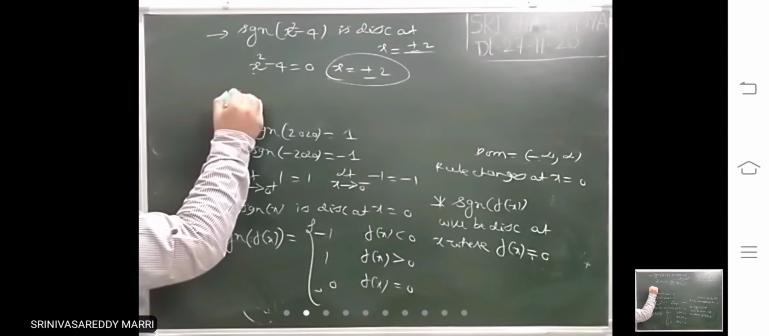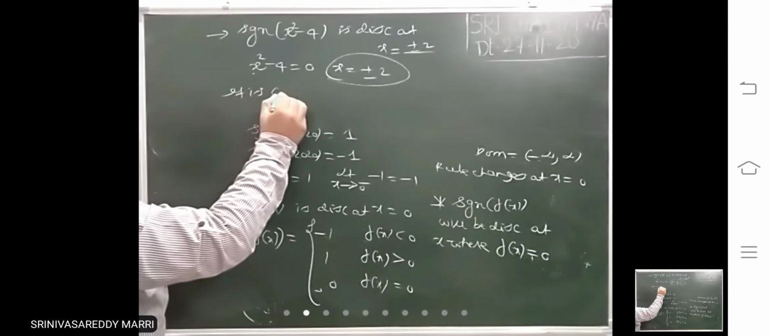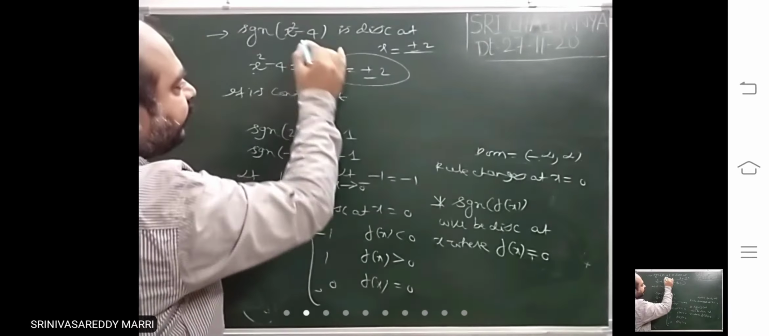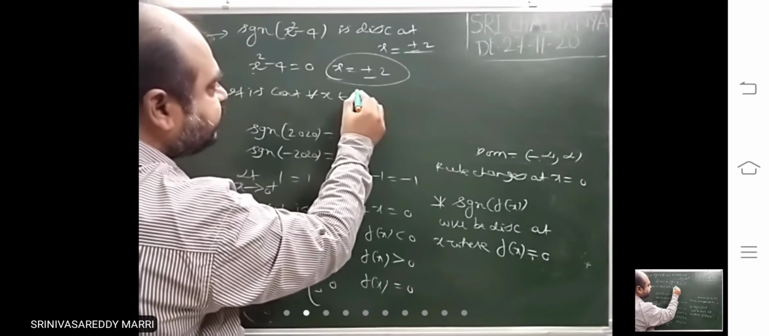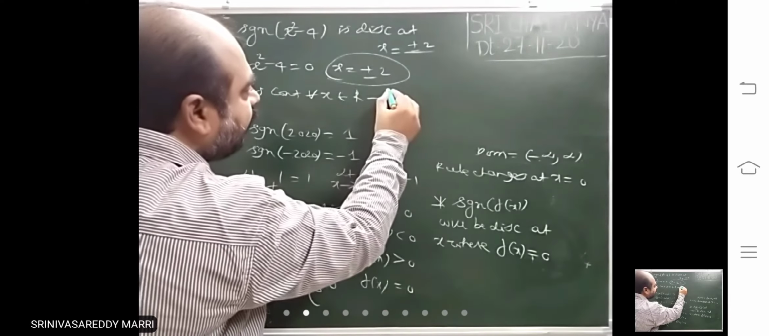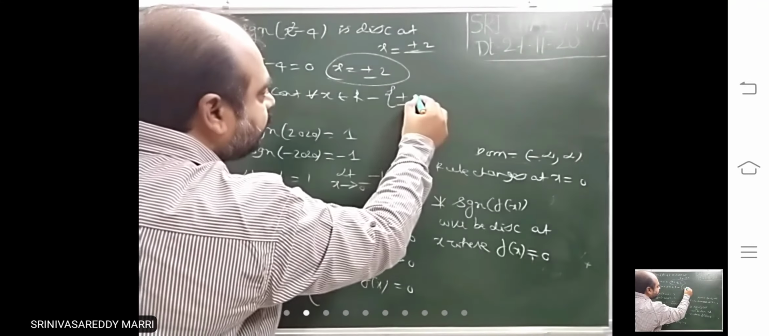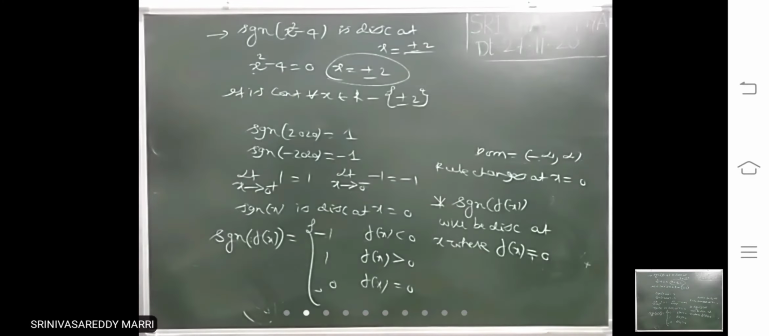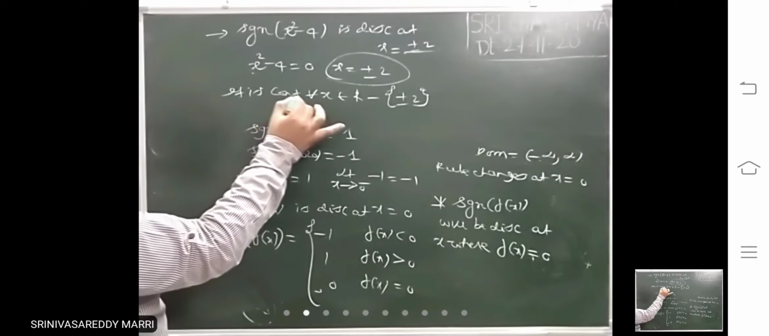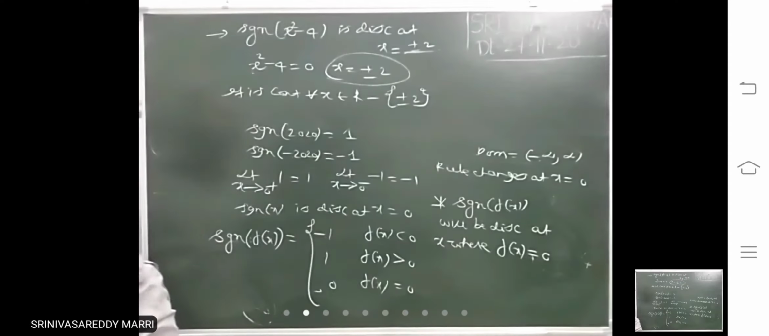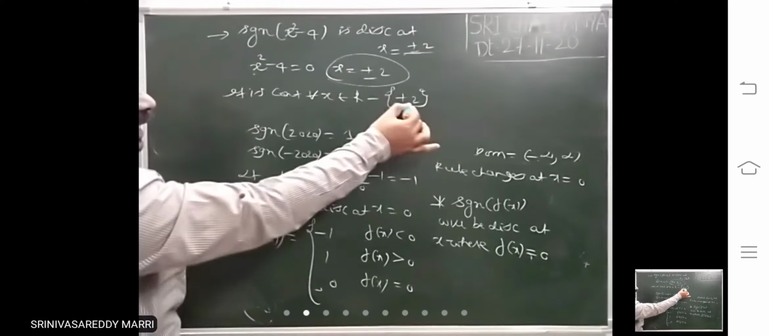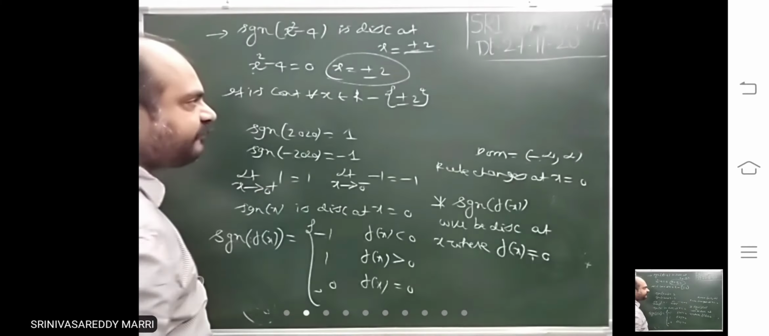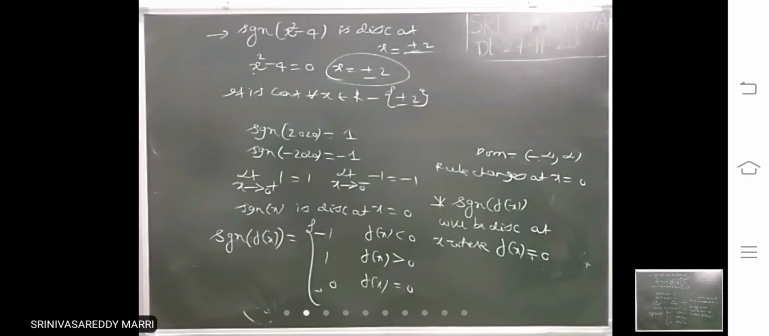Now where is it continuous? The domain of the signum function is all real numbers. It is discontinuous only at those points, plus or minus 2. So it will be continuous at all points other than plus or minus 2, that is, for all x belongs to R minus plus or minus 2. Find these points and eliminate them from the domain, that is R.